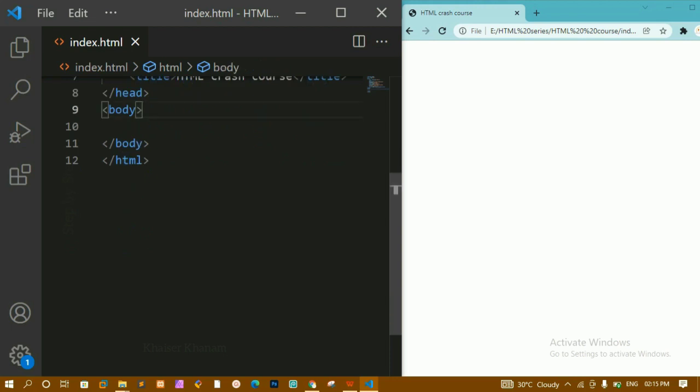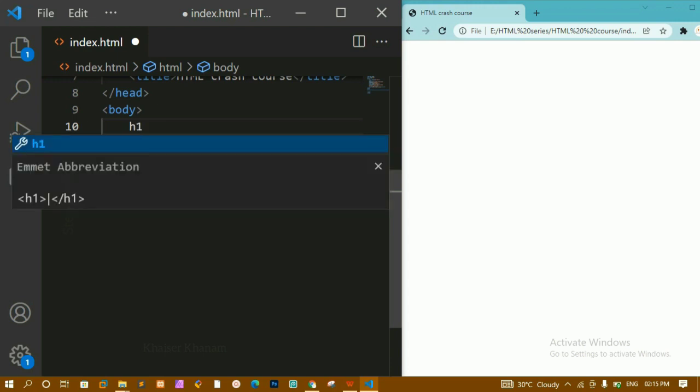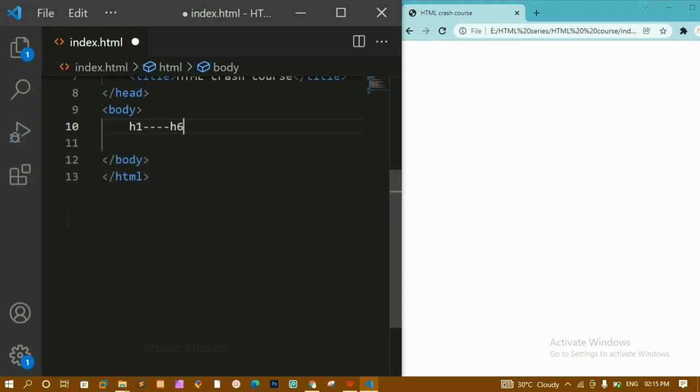Now below this body, let me just start with the headings. Inside HTML, we have six types of headings, H1 to H6. Let me just write here H1 to H6. You should be very specific about when you use headings. Whenever you are creating a website, you should use H1 only for the main heading. For side headings you have to use H2, because each will have a different size.